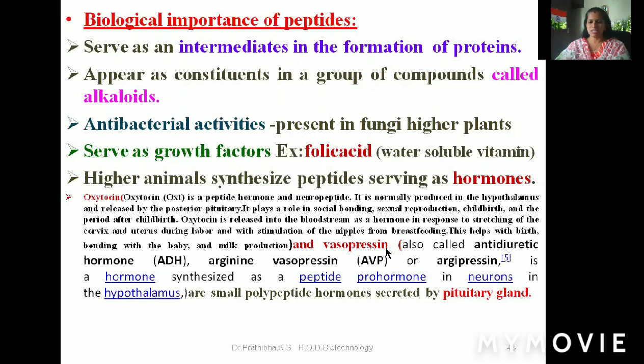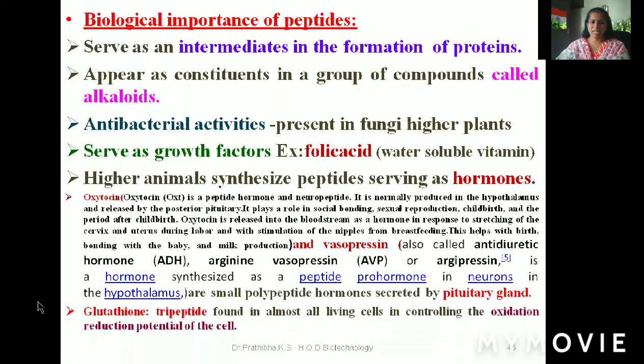And the next one is vasopressin, which is also a peptide hormone, also called antidiuretic hormone, in short ADH, also AVP or argipressin. It is a hormone synthesized as a peptide prohormone in neurons in the hypothalamus. These are small peptide hormones which are secreted also by the pituitary gland. The next one is glutathione, a tripeptide, found in almost all living cells, controlling the oxidation reduction potential of the cell.